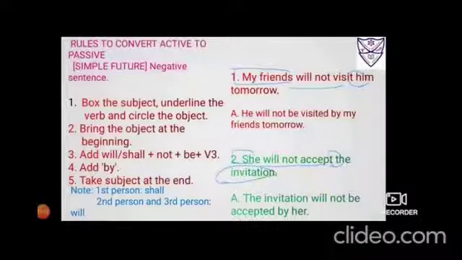Fine. Then add be. Immediately after adding be, third form of the verb, that is accept, accepted, accepted. Then add by. So I have added. And then drag the subject till the end. So she becomes her. Then the invitation will not be accepted by her.